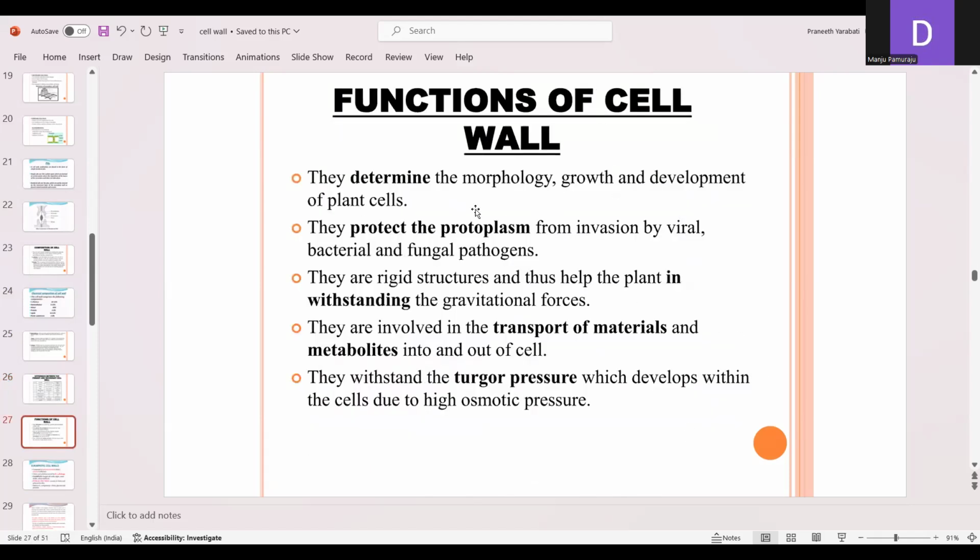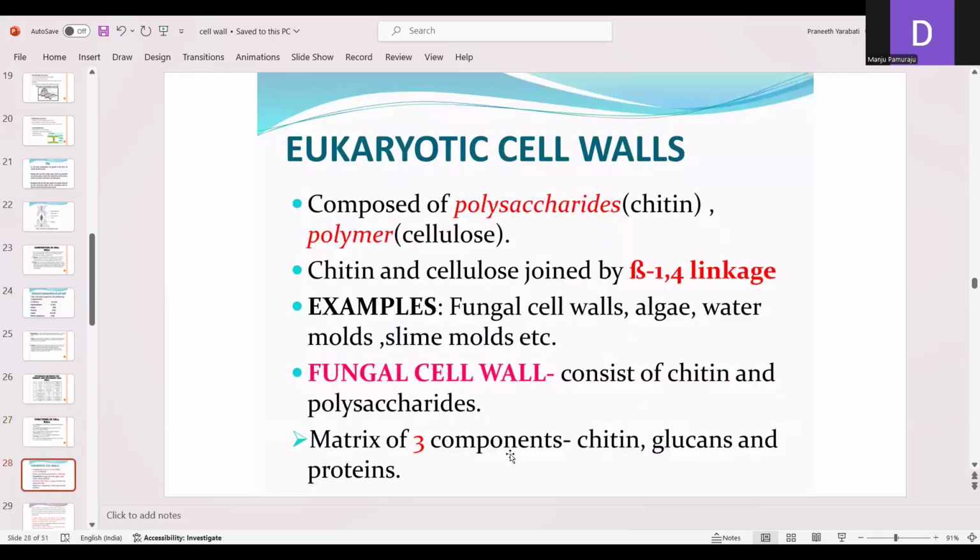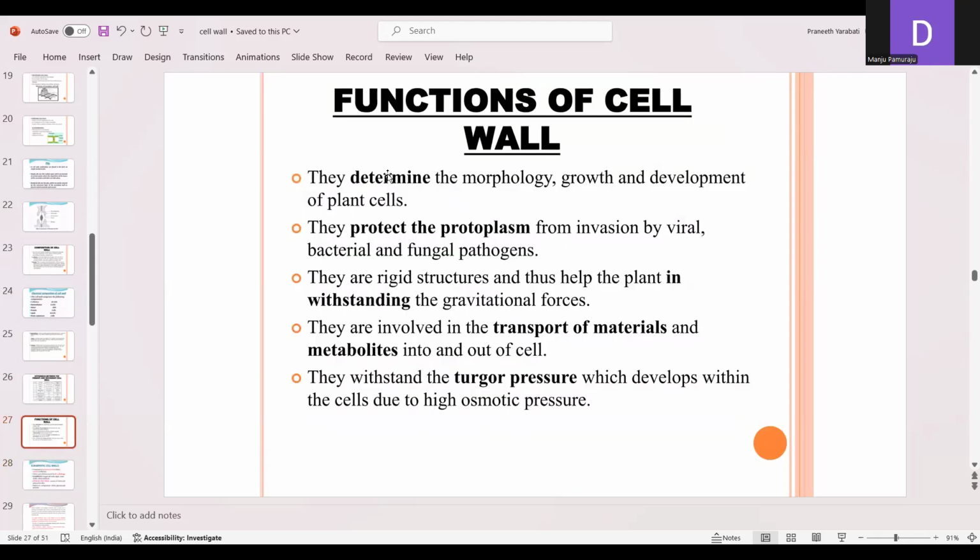So the functions of the cell wall: they determine the morphology, growth and development of the cells, and they protect the protoplasm from invasion by viral, bacterial and fungal pathogens. The main function is protection. They are also a rigid structure and thus help the plant in withstanding gravitational forces. They are also involved in the transport of materials and metabolites into and out of the cell due to the presence of plasmodesmata. They withstand the turgor pressure which develops within the cells due to the high osmotic pressure. So these are the functions of the cell wall.